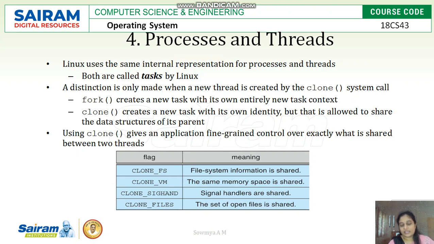So clone is a smaller process execution. Unlike fork, it will not have an entirely new task and new process data structure. It follows the parent process data structure, but is a small task from a process. So the clone system call is used for creating a thread type of execution.